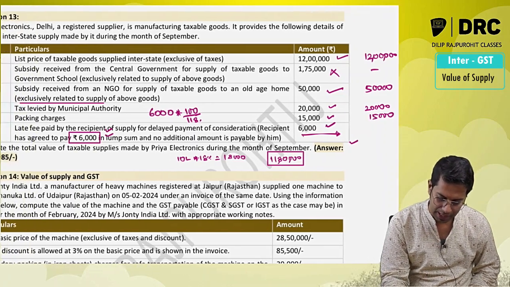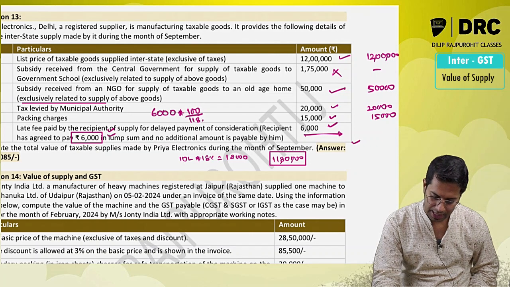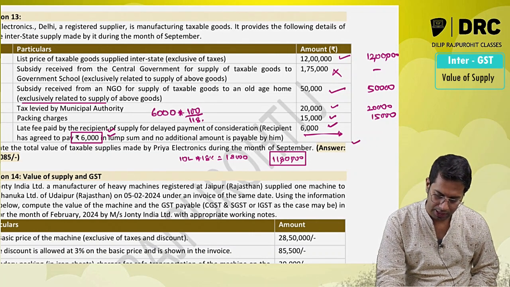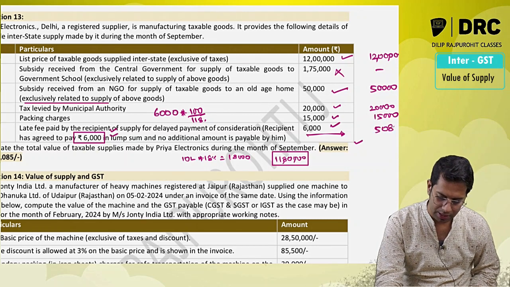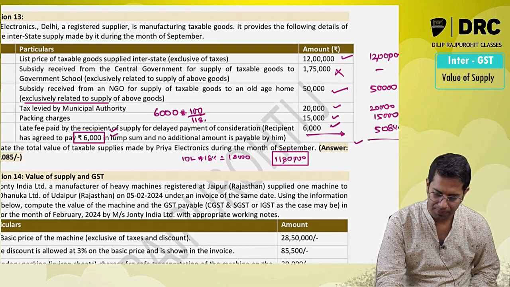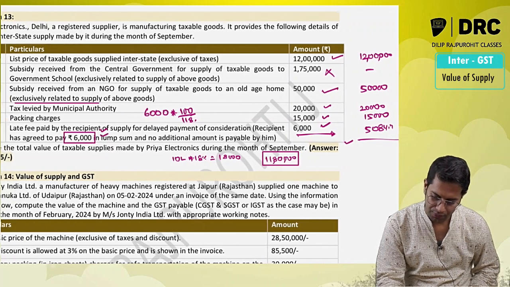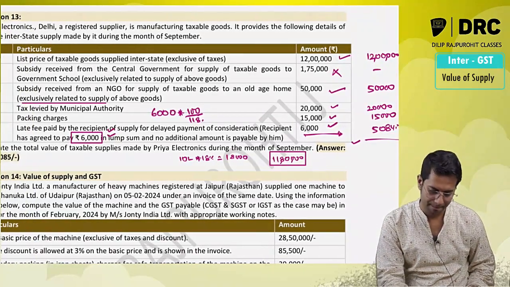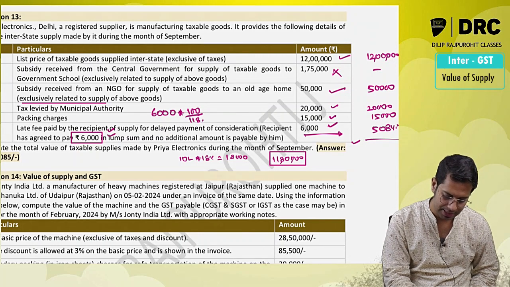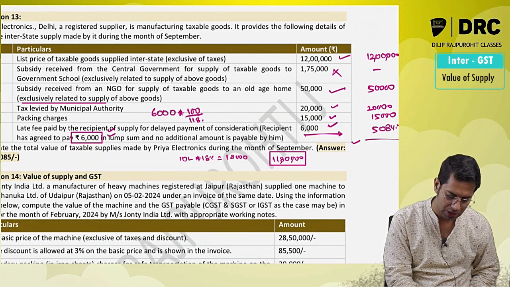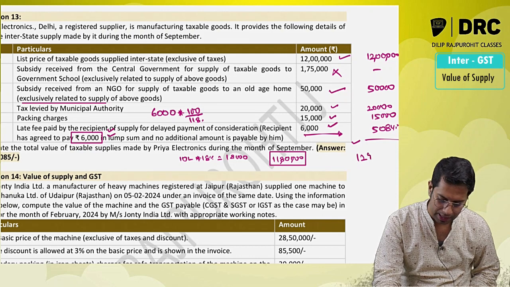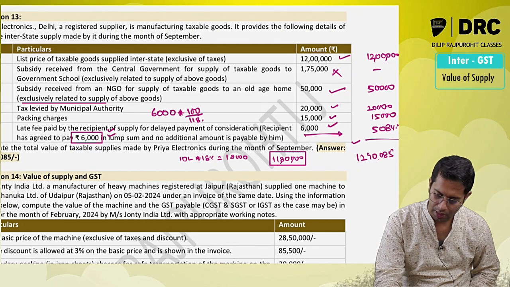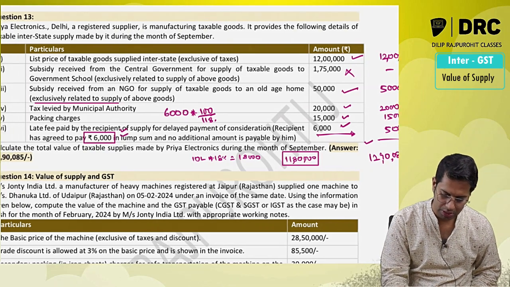How much will be the amount, sir? 6,000 into 100 divided by 118 is 5,084.745. So 12 lakhs plus 50,000 plus 20,000 plus 15,000 plus 5,084.745, that is 12,90,085 rupees. So this is the answer.